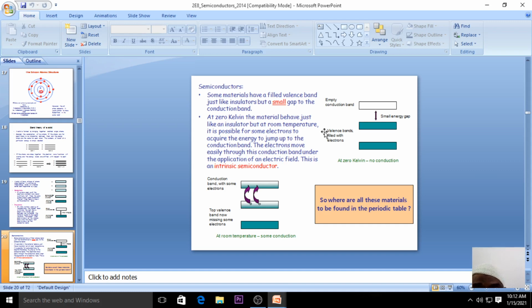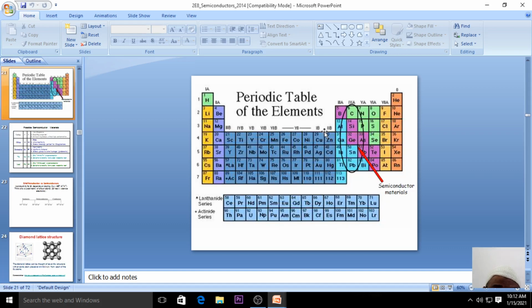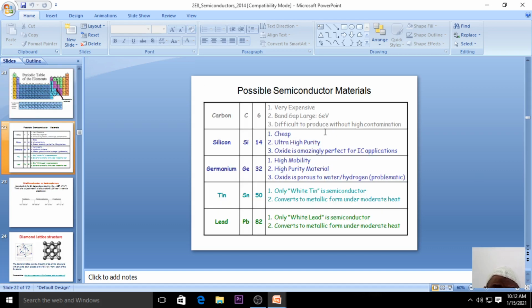That characteristic is known as the semiconducting property, right? So again, we have shown this. Carbon, we just discussed the possible semiconducting materials. So what are the possible semiconducting materials? You can take the examples of carbon, silicon, germanium, tin and lead.